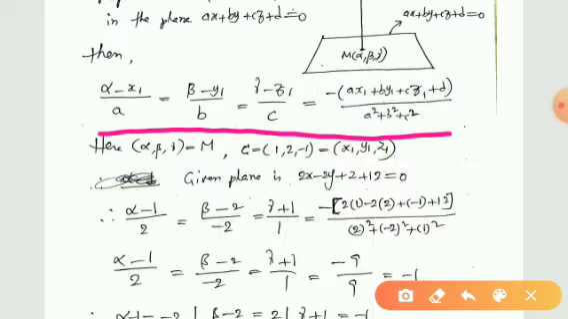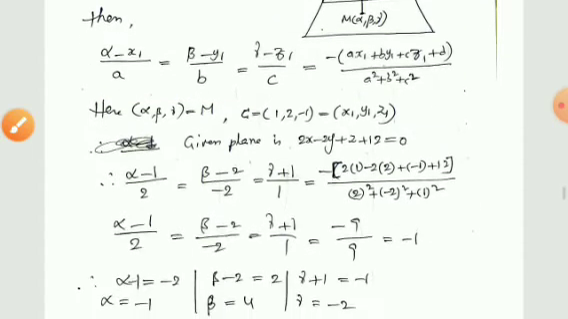So what is the relation? (alpha minus x1) by a is equal to (beta minus y1) by b is equal to (gamma minus z1) by c is equal to minus (a x1 plus b y1 plus c z1 plus d) by (a square plus b square plus c square). This is the relation between the point and the foot of perpendicular.